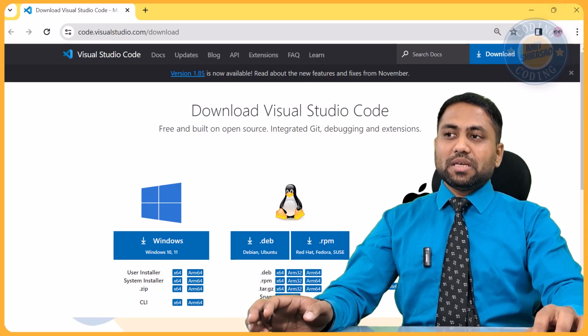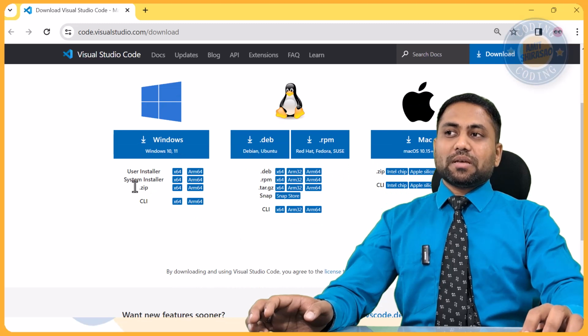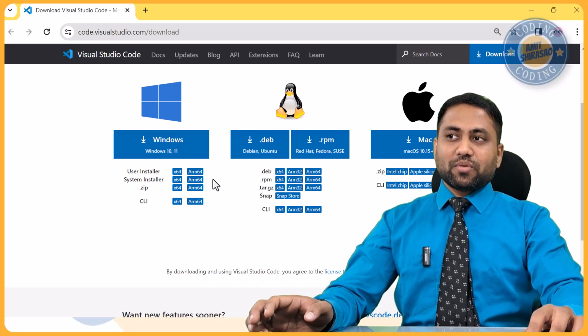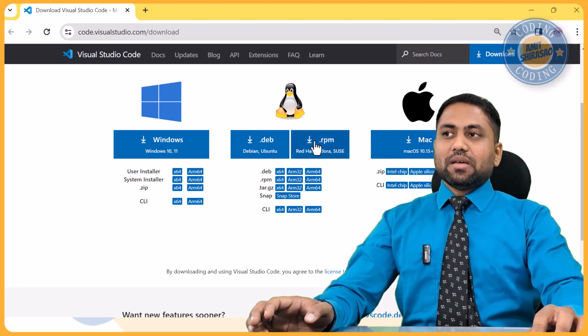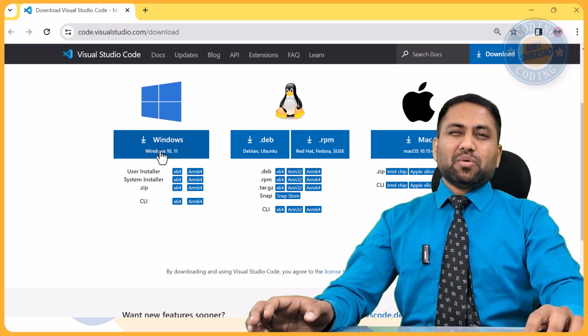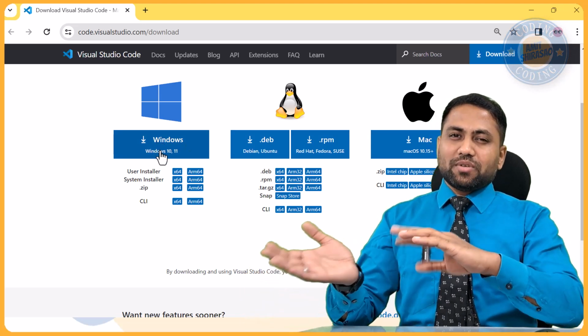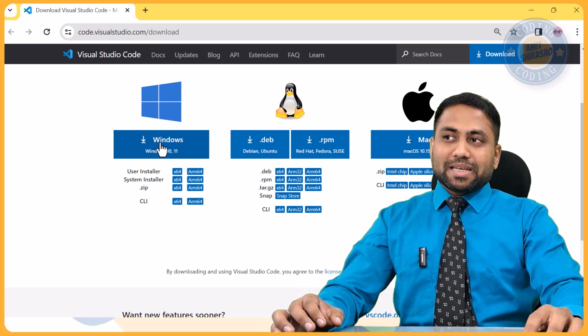So here, if you see, it gives you three options. If you're a Windows user, you can click one of these. If you're a Linux user, you can click one of these. And if you're a Mac user, then you can click one of these. I'm a Windows user, but I don't know what is my operating system. Is it Windows 10, Windows 11? I don't know. So I'll just click this button.